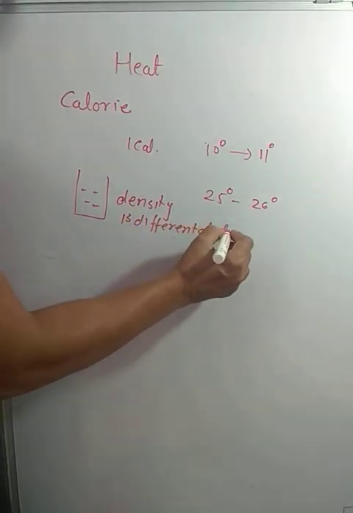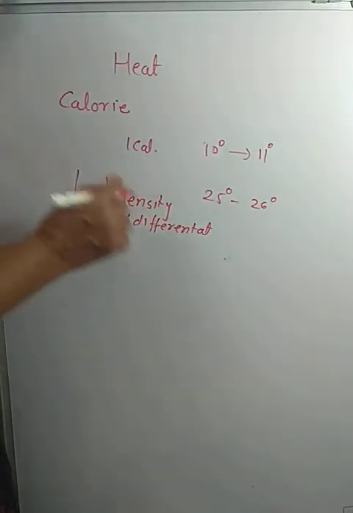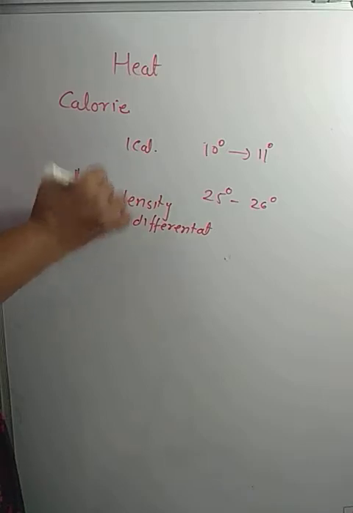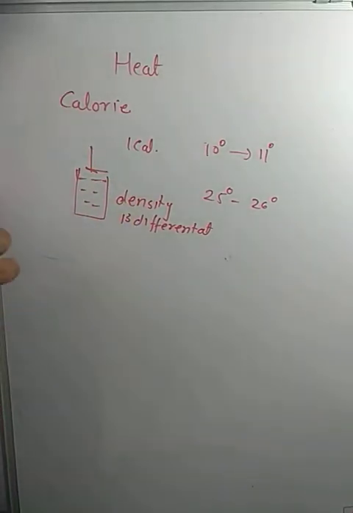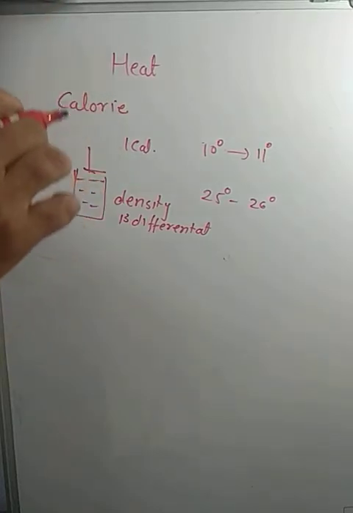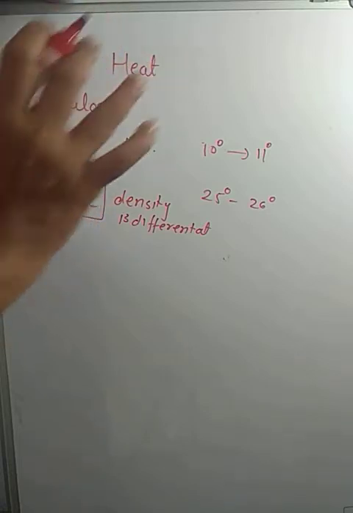And because of that, a slight change in pressure or a slight change in temperature can cover different amounts of heat energy, that is, to separate the particles.